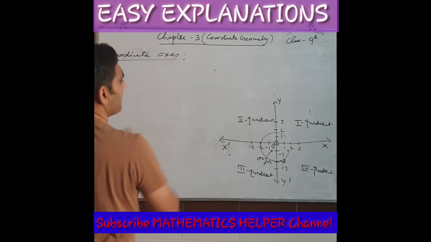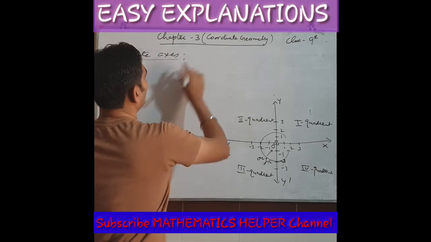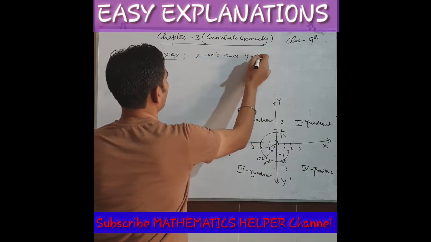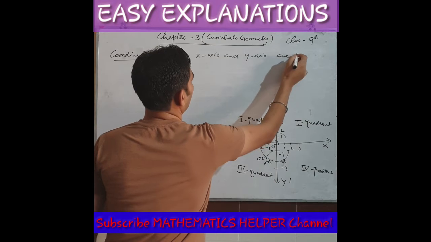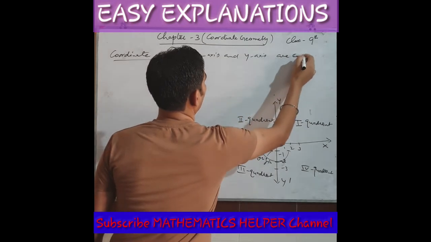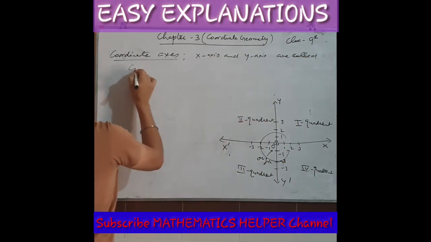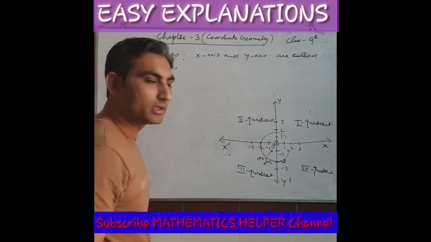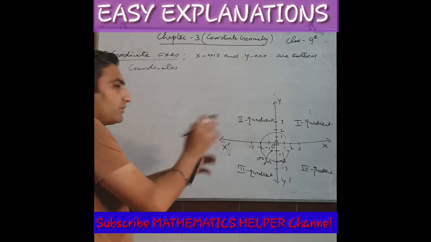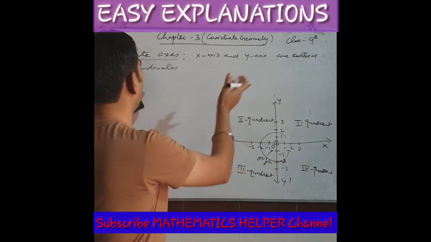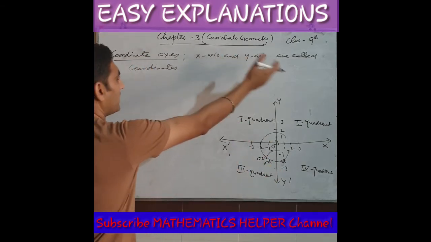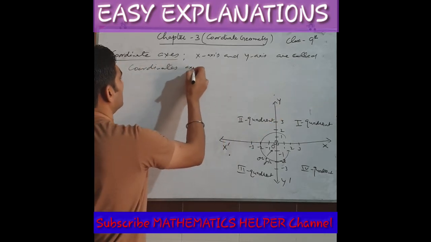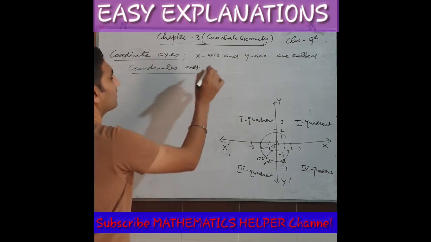X-axis and Y-axis are called coordinate axes. So you have to remember what coordinate axes are.